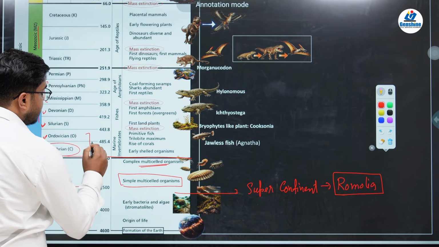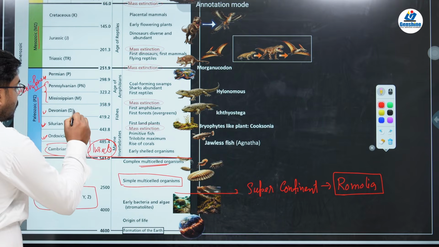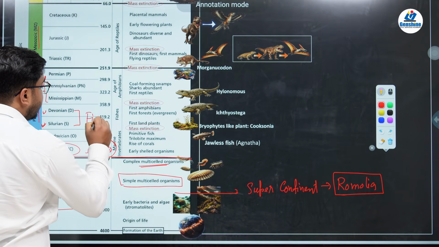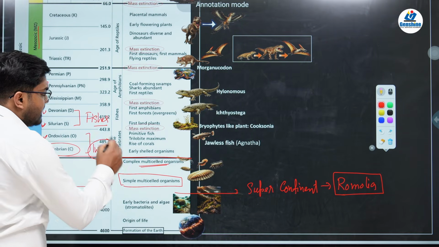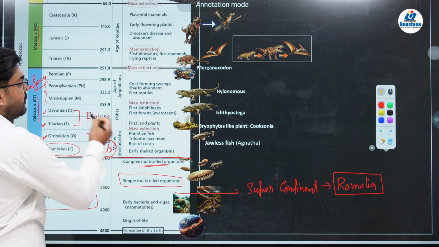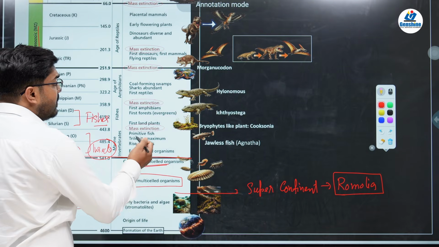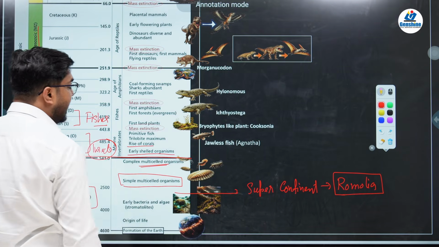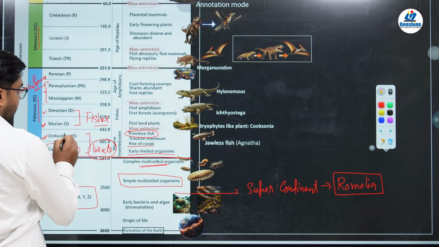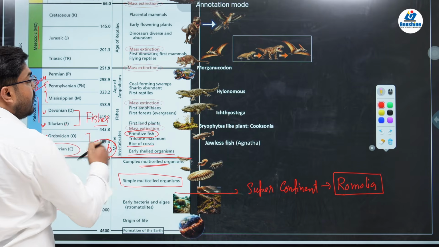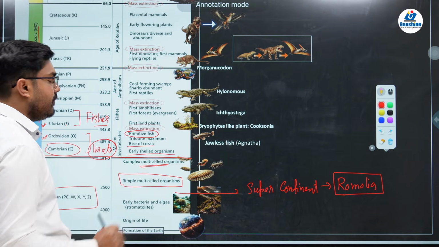this period is also called the period of insects. These two, Devonian and Silurian, are called the period of fishes. In simple words, the insects came earlier, then the fishes came later, and after that other animals came in. Here there was the rise of coral, early shelled organisms, and primitive fishes in the last stage of the Ordovician. After the Ordovician, in the Silurian, there were large numbers of fishes, and the Devonian period is also called the age of fish.